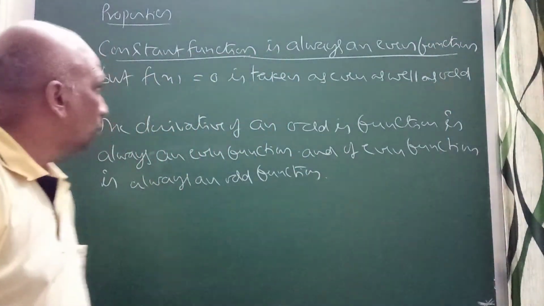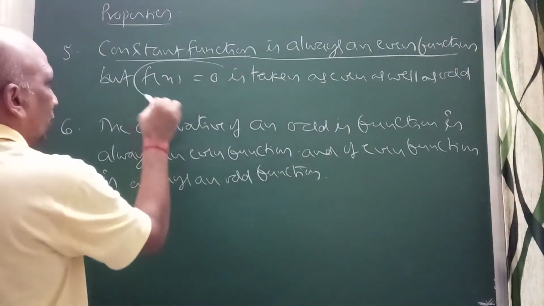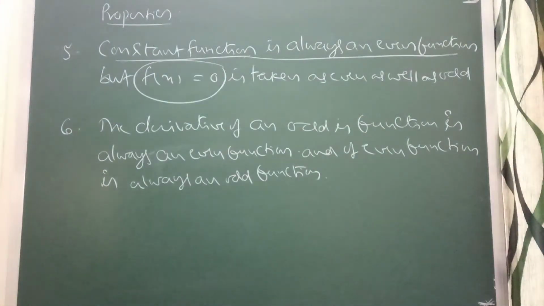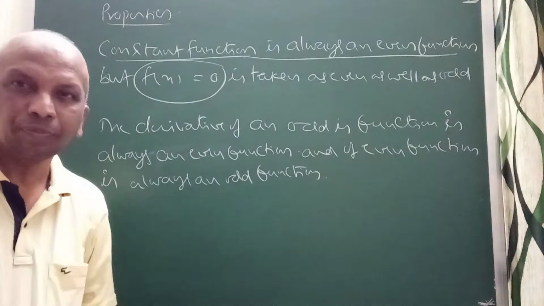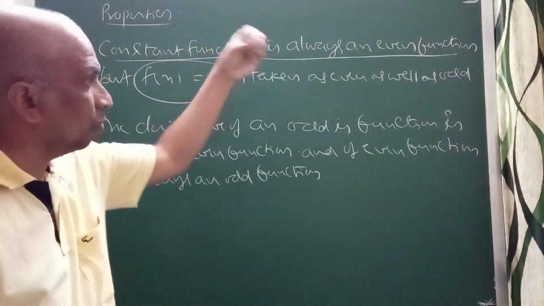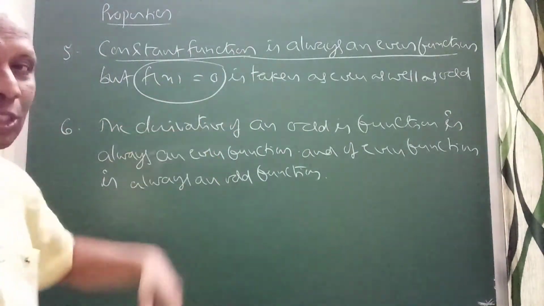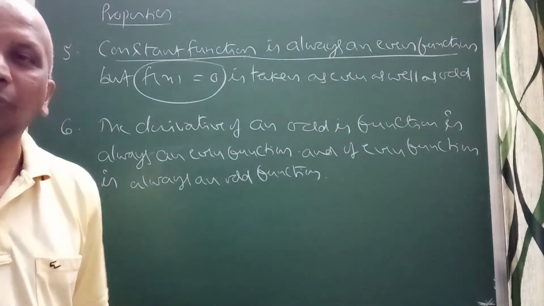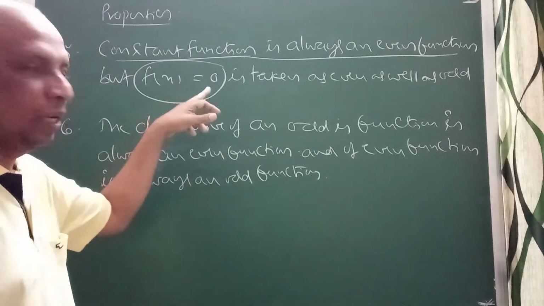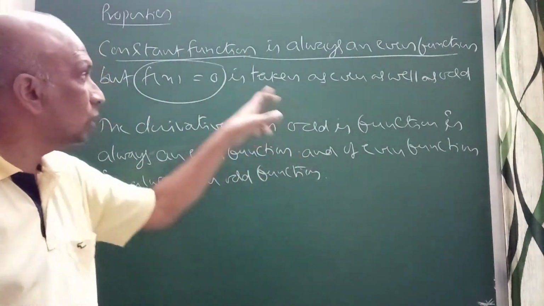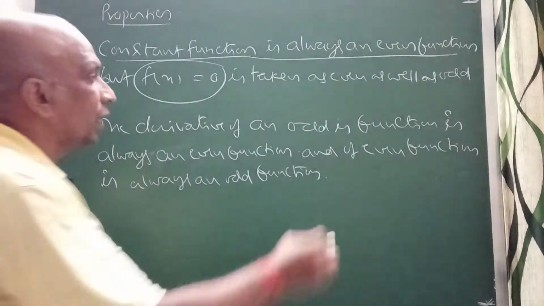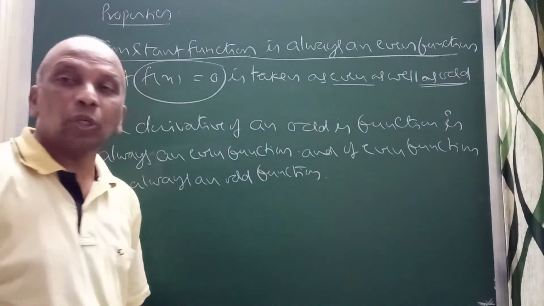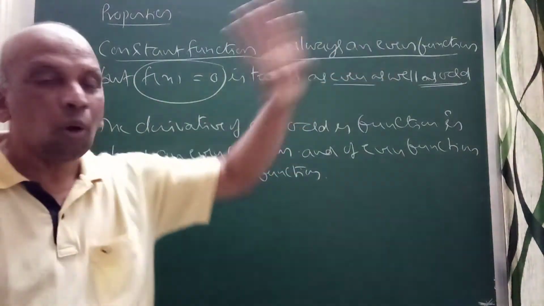A constant function is always an even function. But what about f of x equal to 0? In the case of f of x equal to 0, you should be careful. This is even as well as odd. You take f of 1 equal to 0, I can write it as 0 minus 0, right? So that is the reason f of x equal to 0 is taken as even as well as odd. It's an even and also an odd function.